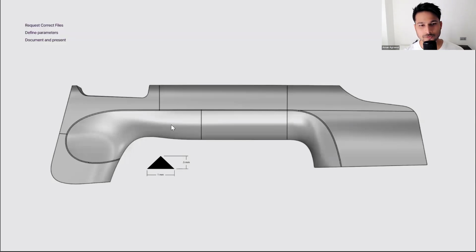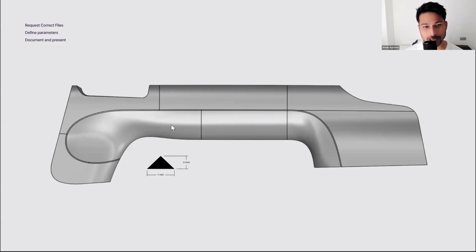Now, I can also give you some suggestions if you are going to do a similar project in future. Be sure to request the correct type of file format. Don't request an STL file. If they can provide you a STEP file or IGES file, which is ideal to work in the NURBS context, always request that.